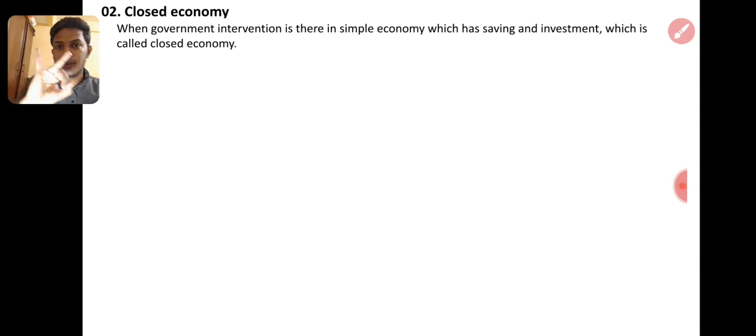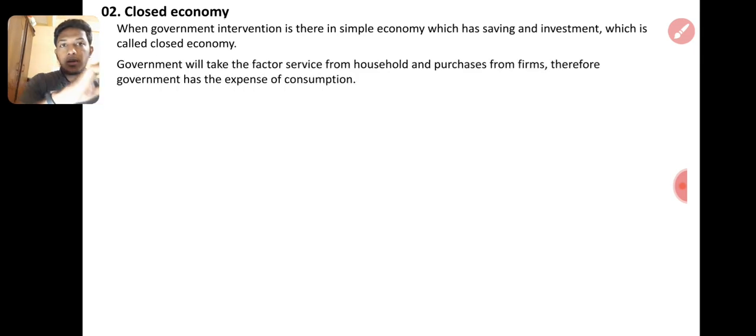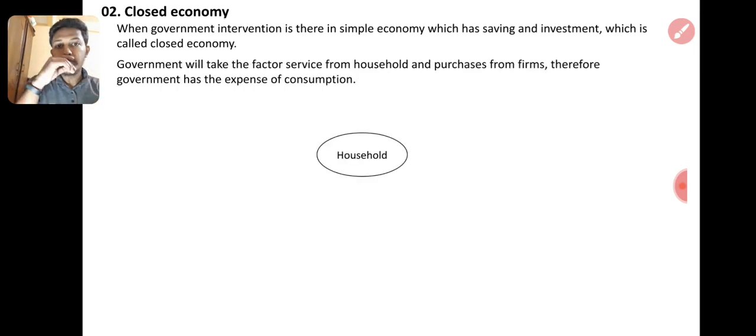In the simple economy, only the private sector is involved, so no government there. So government expense and tax are not there in the simple economy, right? We'll see. Government will take the factor service from the household and purchase from firms. Government is also giving employment to the household, right?